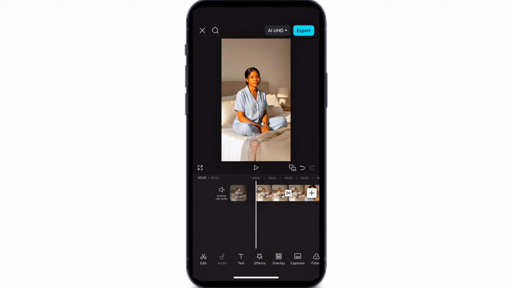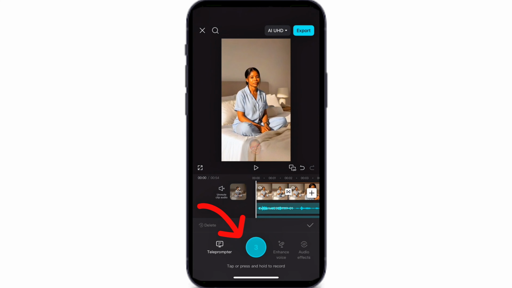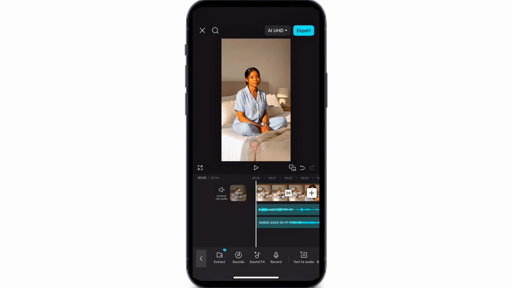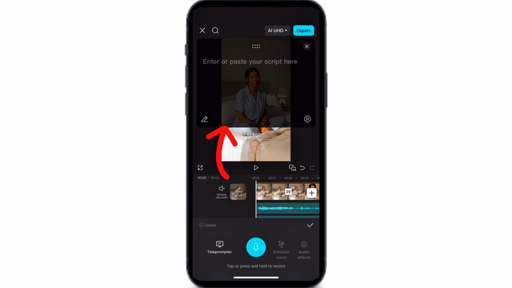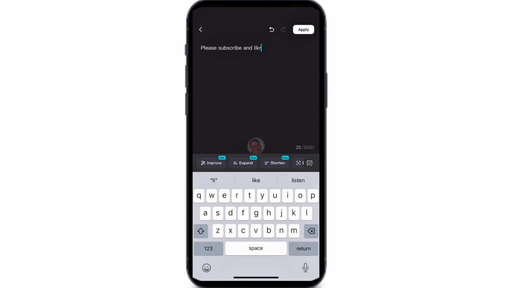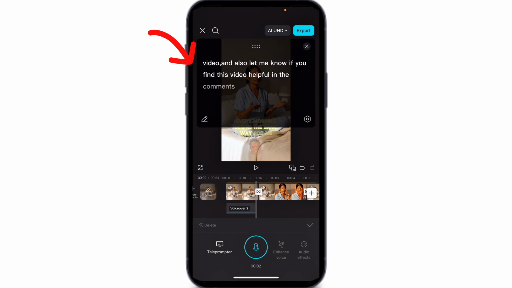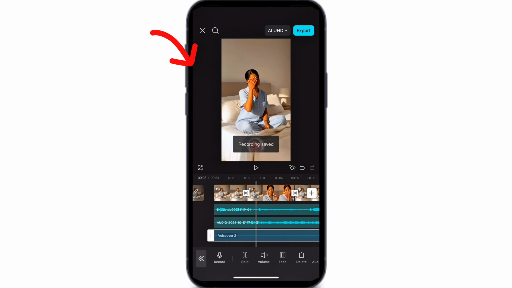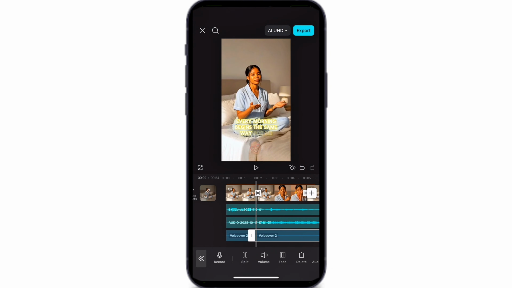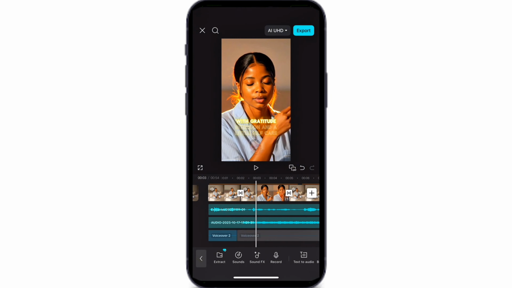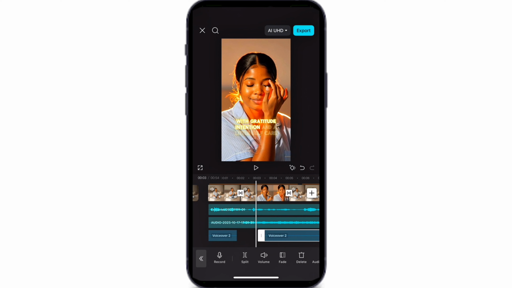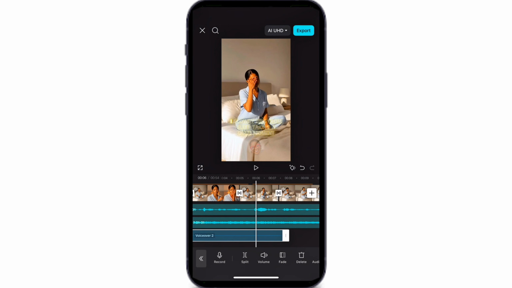Add or record voiceover. If your voiceover is not ready, click Record. Use teleprompter. Paste your script. Read smoothly as the text moves. This is how professionals make their speech sound clean and confident. After recording, trim your audio exactly according to each scene. Once everything is complete, export your video. Watch it fully to ensure voice, transitions, and scenes match perfectly.